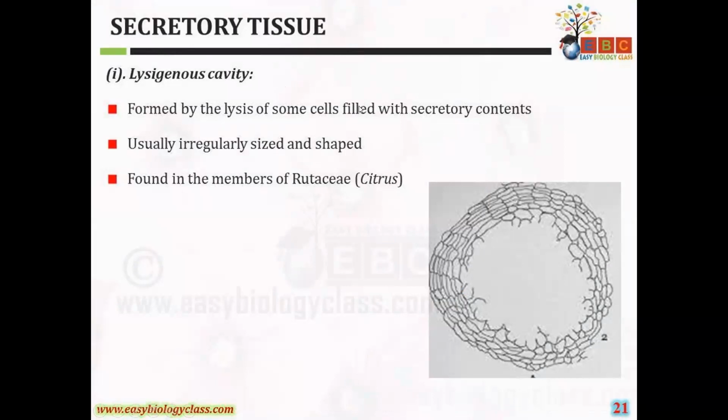They are formed by the lysis of some cells filled with secretory contents, and are usually irregularly sized and shaped. They are found in members of Rutaceae. An example is the oil cavities of citrus and cloves. Next is the schizogenous cavities.